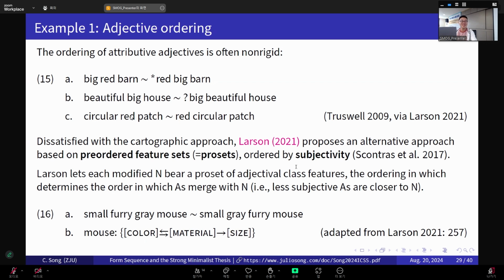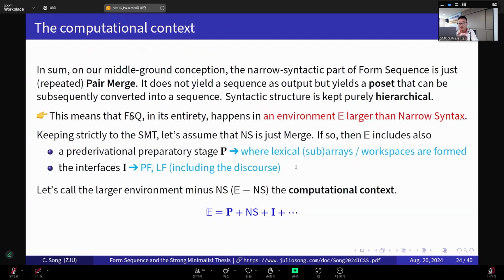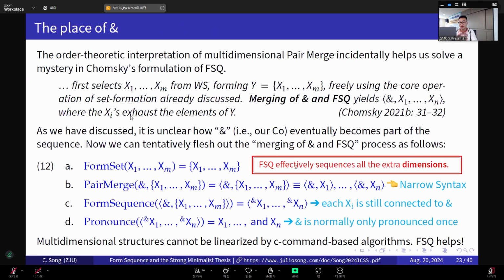So just to clarify, you have narrow syntax, the first step to generate the calling function, and you have a set of things. So what you just said, you do assume binary merge? You have A, B, C all together. Let me go back. Form sequence. Here. So where's the binary? Or you don't adopt that? I do adopt binary syntax.